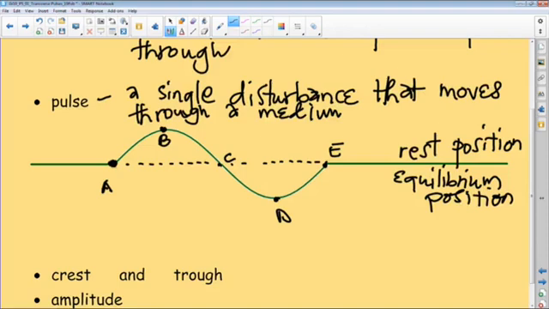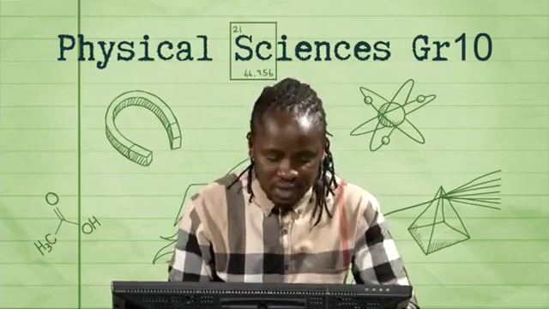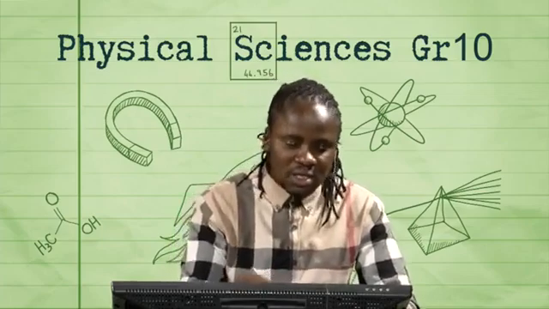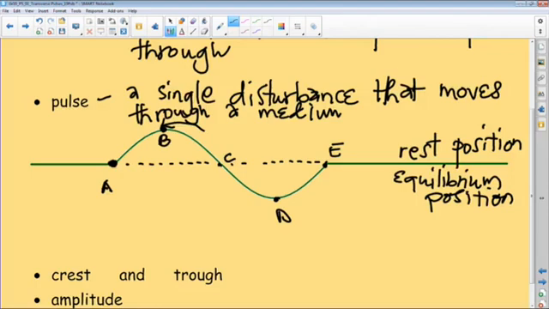So point B is the crest. The crest of a mountain, for example, is the highest point, and here it is the highest point of disturbance from the rest position, in the upward direction. So point B is the crest, a very key component of a pulse. And then point D is the same disturbance from the rest position, but in the opposite direction, downwards. The lowest point of disturbance we call the trough.